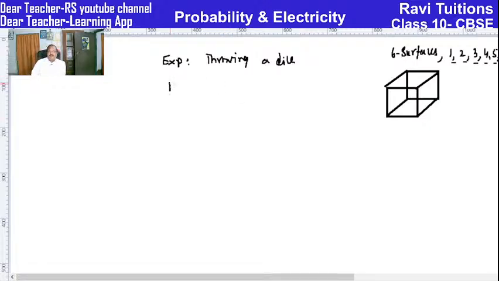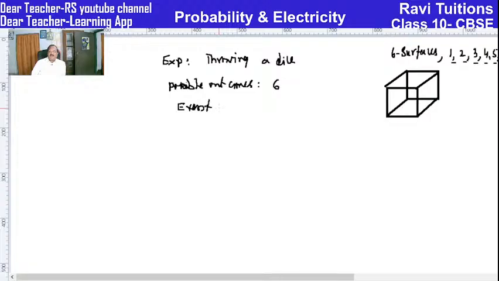Then let us see possible outcomes. Possible outcomes are 6, because when you throw the dice once, 1 can come. Any one surface will be there on the top, so there is a chance of getting 6 because there are 6 numbers, 6 surfaces are there. So then events happening, number of events happening.